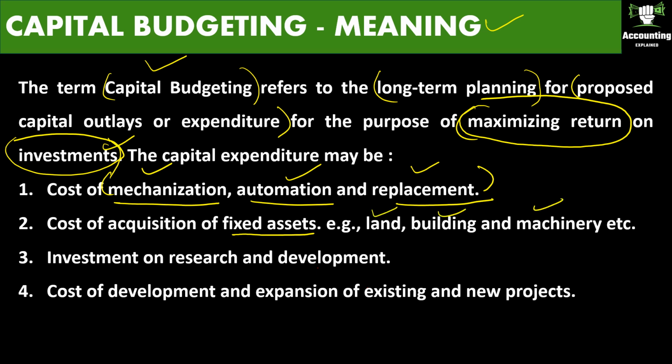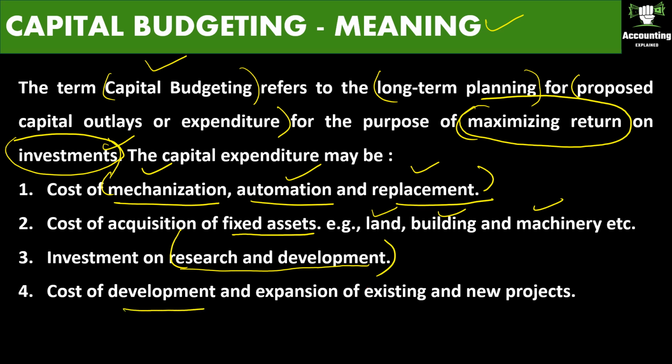Then the cost of acquisition of fixed assets, like land, building and machinery, are also capital expenditure. Investment on research and development, usually the investment which we make on research and development will be of huge amount, and the benefit of which we can see only after a long time, for example 3 years, 4 years or 5 years, and it goes on. So investment on research and development is also a capital expenditure.